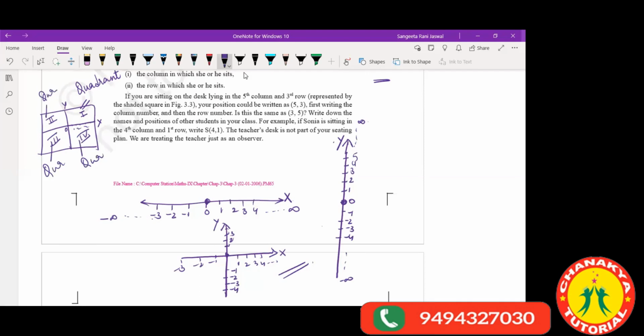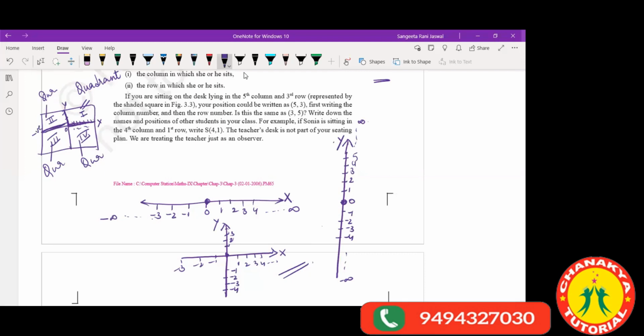Now in the first quadrant, what do we see? This first quadrant consists of both numbers being positive. Yes, Richard? Ma'am, the x and y axis are both positive in the first quadrant. Absolutely. So in the first quadrant, all x points are positive and all y points are also positive.